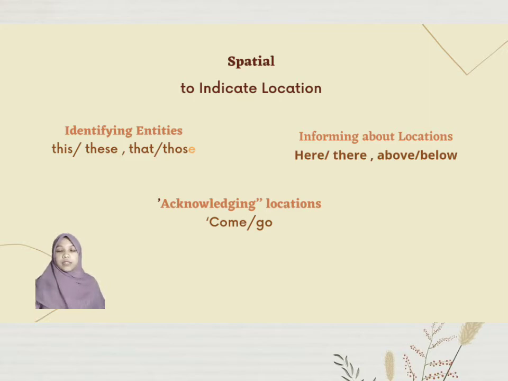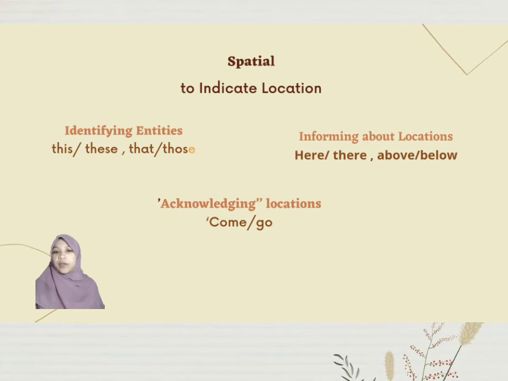I would like to give an example of spatial deixis. The situation is the mom and the child are in the same room, and the child is playing games on his smartphone, and the mom says, come to the bed. The child and the mom are in near position. The listener is nearby the speaker. On the other hand, the mom and the child may be far away. The mom is in the living room and the child is in his room. The mom says, go to the bed, because the listener is away from the speaker.